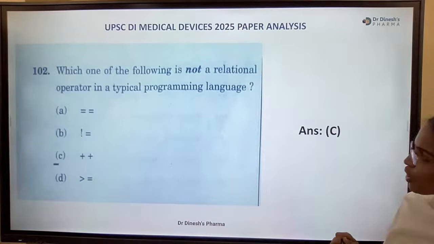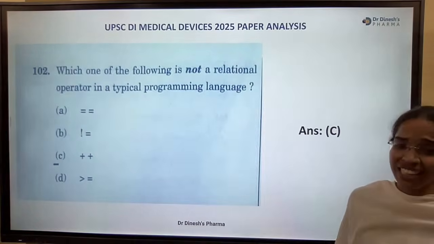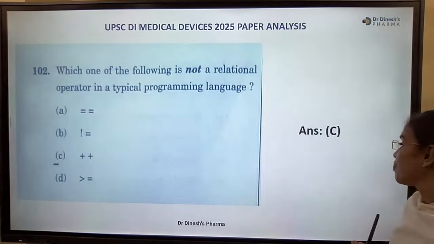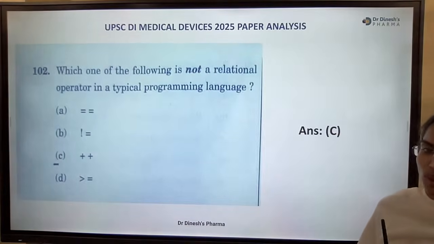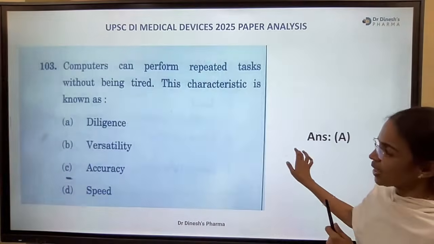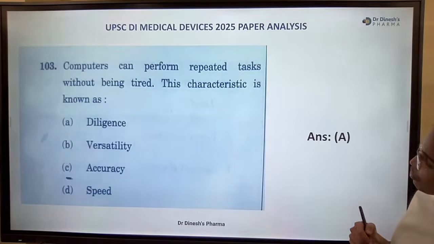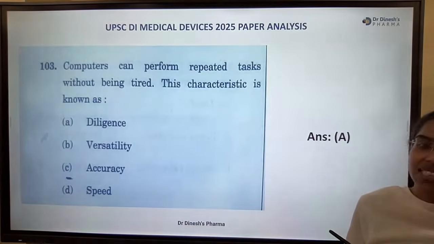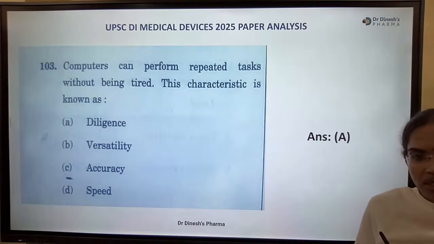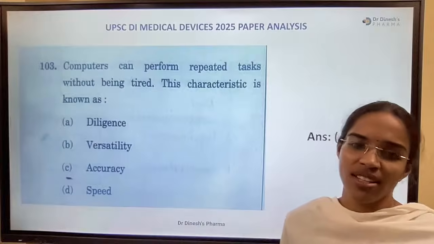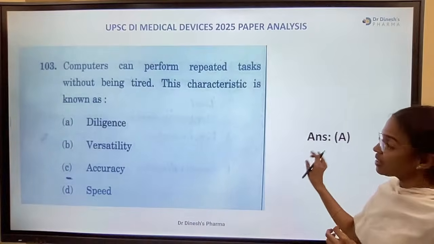Which one of the following is not a relational operator in a typical programming language? Plus plus, option C is not a typical relational operator. Computers can perform repeated tasks without being tired. This characteristic is known as diligence, right?